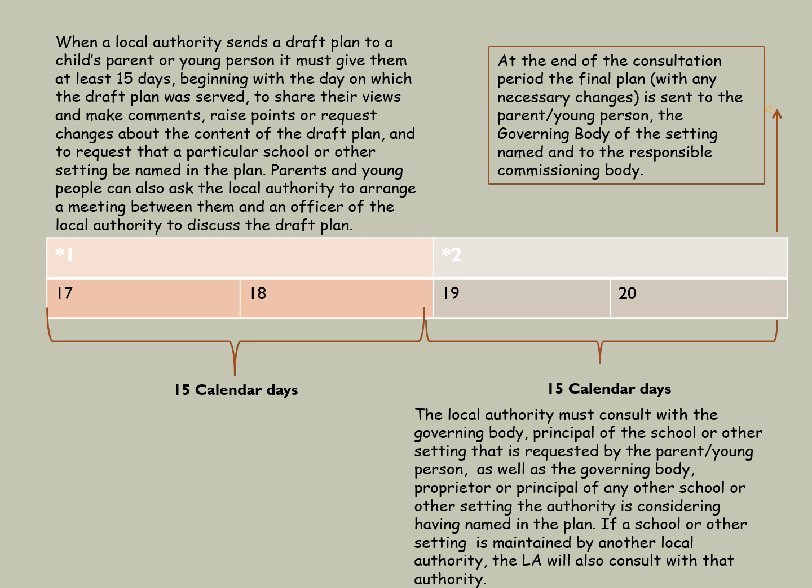You're also given the opportunity to request that a particular school or other setting be named in the plan. Parents and young people can also ask the local authority to arrange a meeting between them and an officer of the local authority to discuss the draft plan at this point.